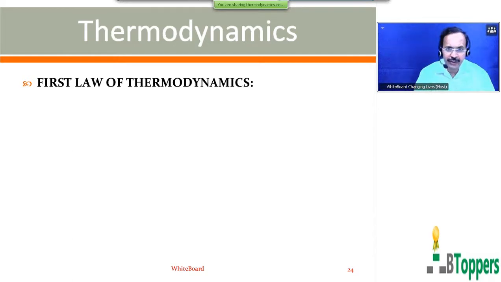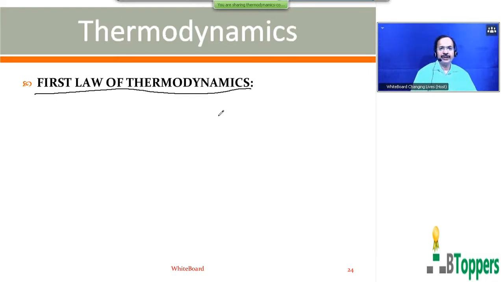So next I am going to discuss the first law of thermodynamics. All of you again concentrate to listen, stop writing. First law of thermodynamics is a consequence of the law of conservation of energy applied to an isolated system. That is, a portion of the mass of a material separated from surroundings, we call it a system. It gives a relationship between the quantities of heat energy absorbed by the system and the external work done by the system.